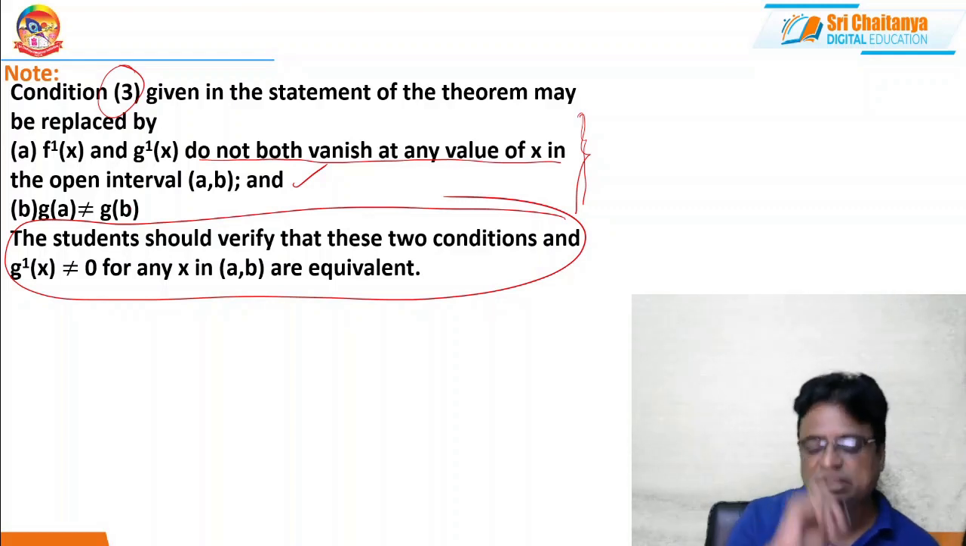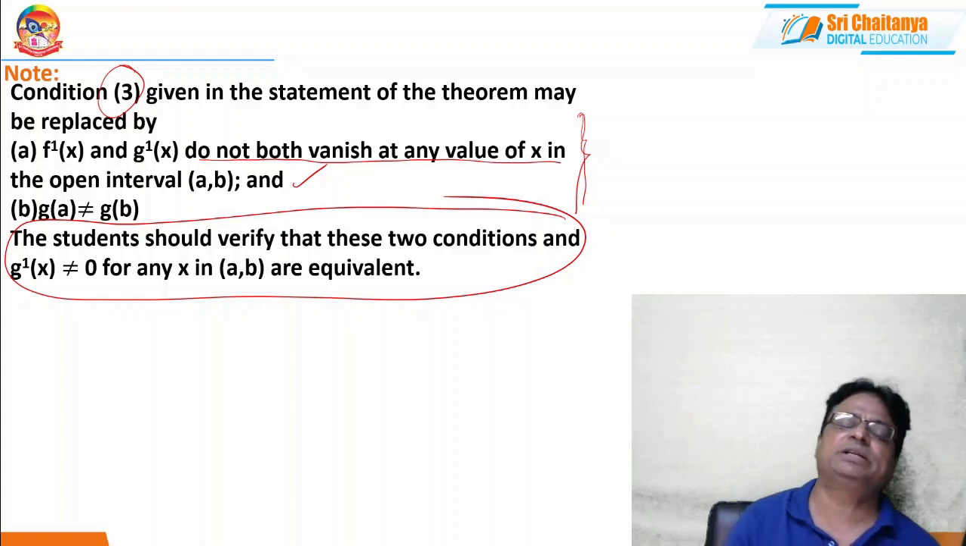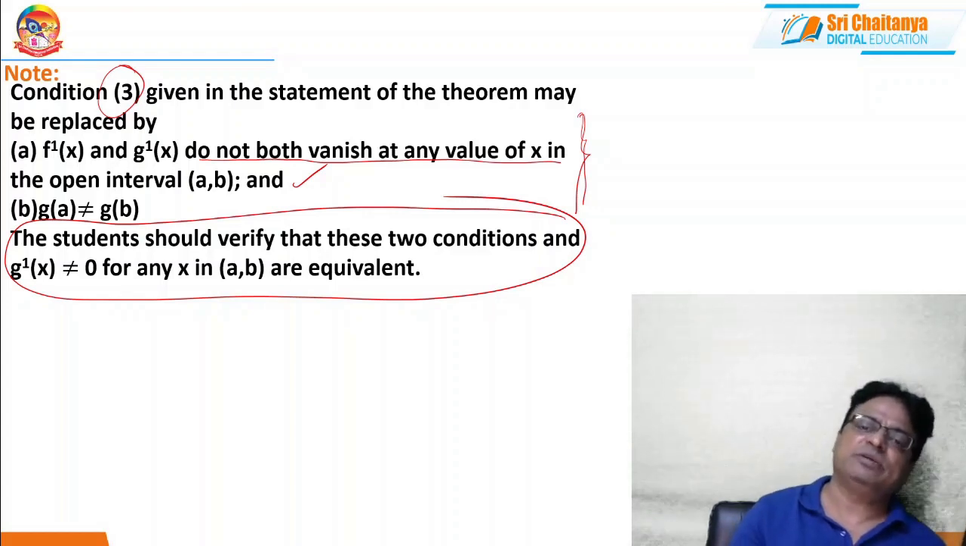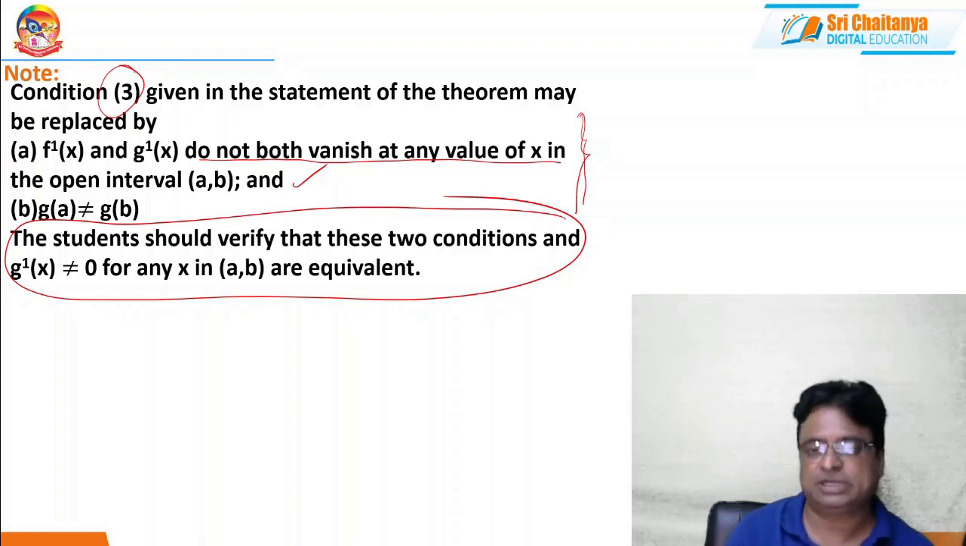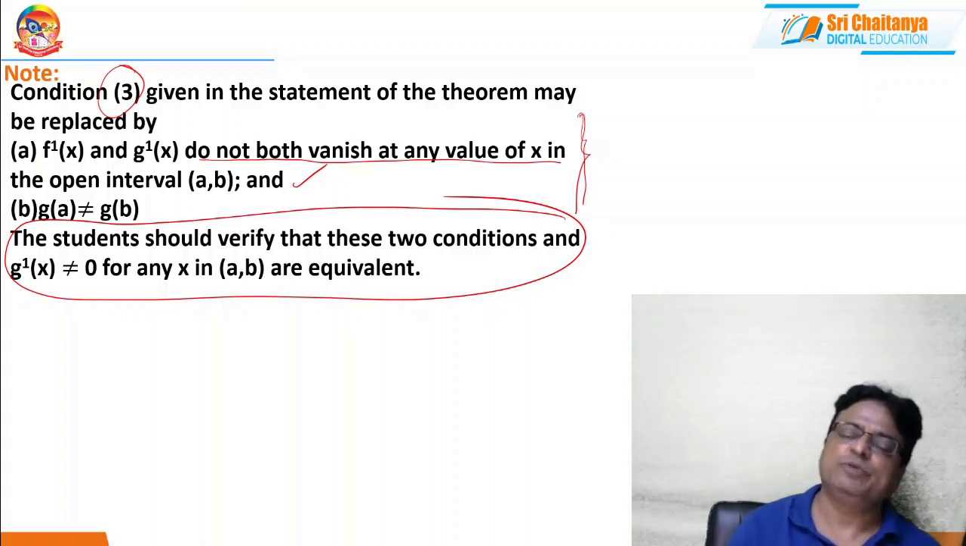What will happen if g of a equals g of b? The denominator vanishes. If the denominator vanishes, then what will happen? Something divided by 0 becomes infinity. That is the reason, the simplest reason. So don't get any confusion. We can also give the same statement like this.